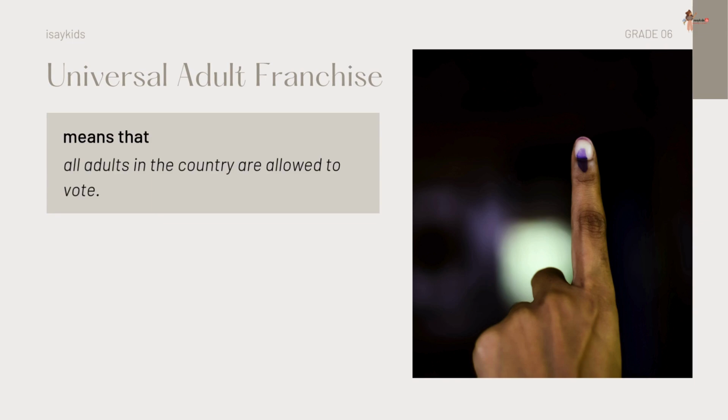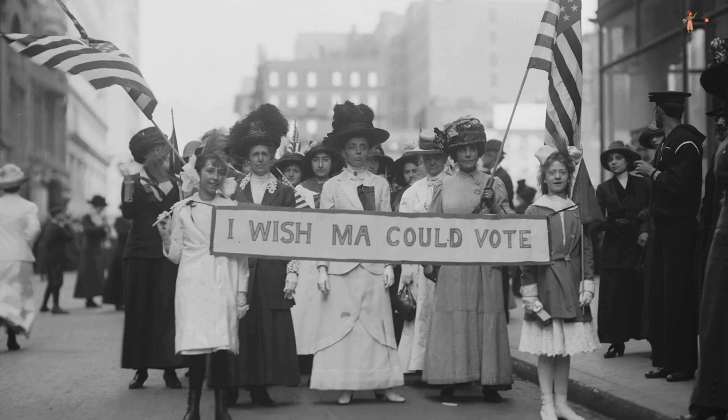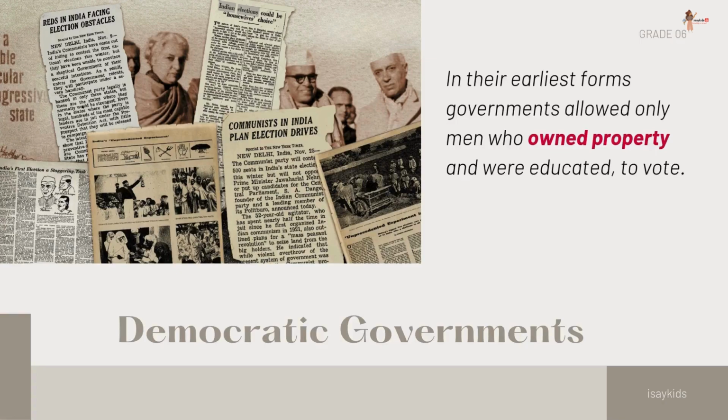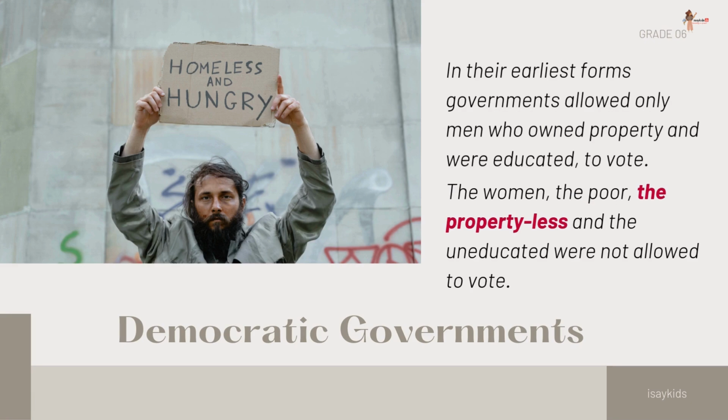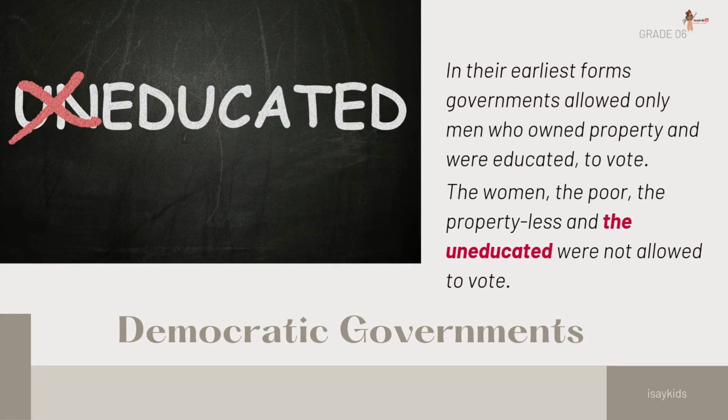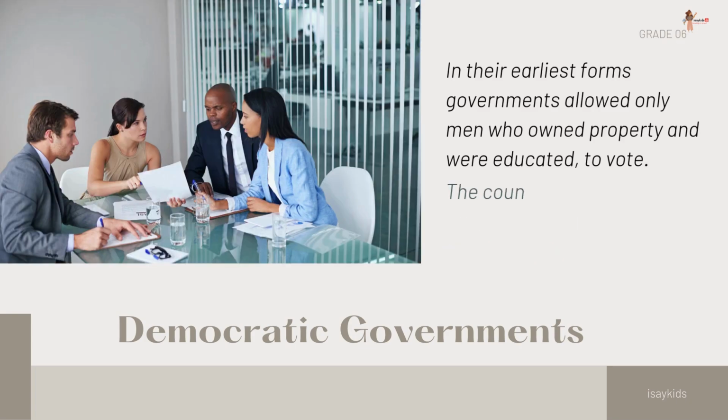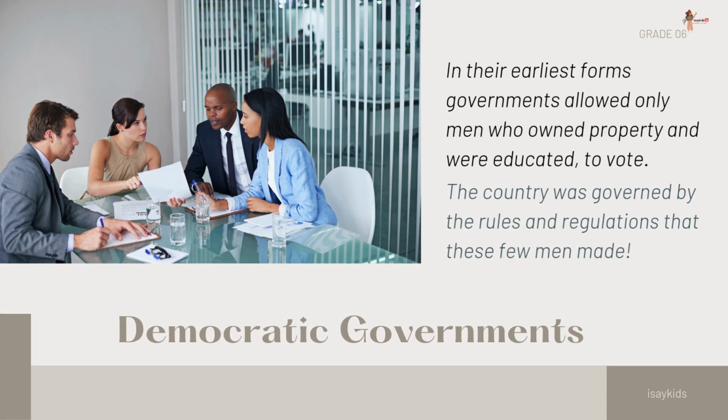But it was not always like this. Can you believe that? There was a time when governments did not allow women and the poor to participate in elections. In their earliest forms, governments allowed only men who owned property and who were educated to vote. This meant that women, poor, propertyless, and uneducated were not allowed to vote. The country was governed by the rules and regulations that these few men made.